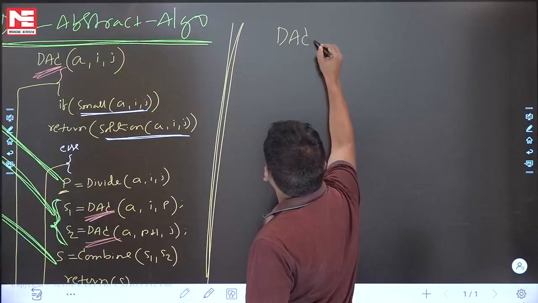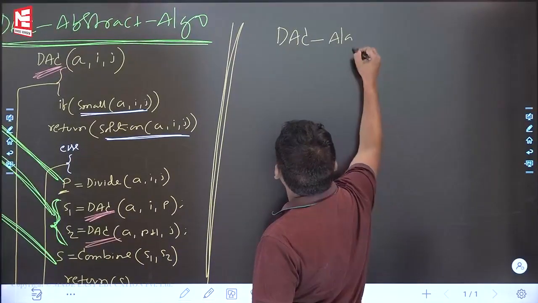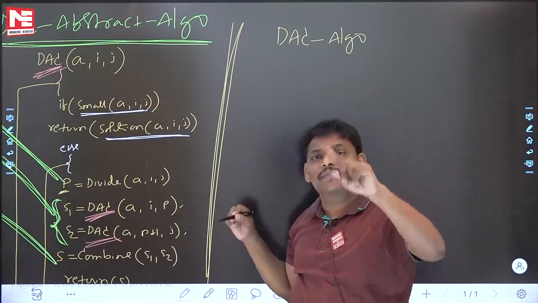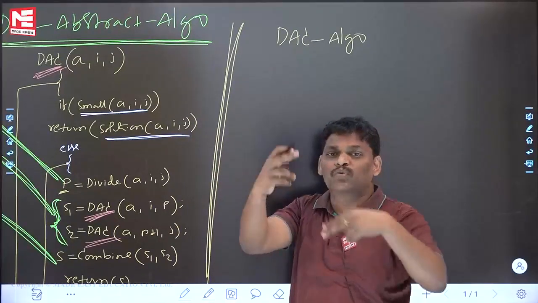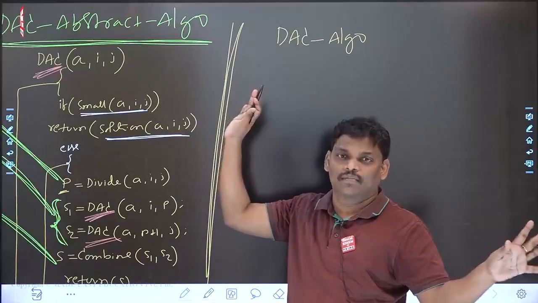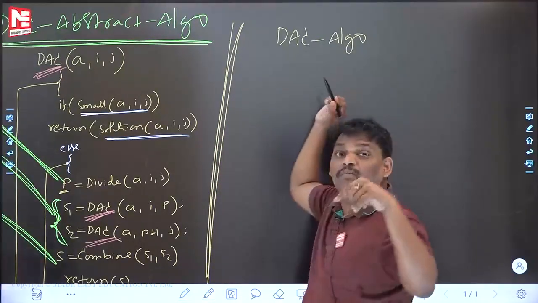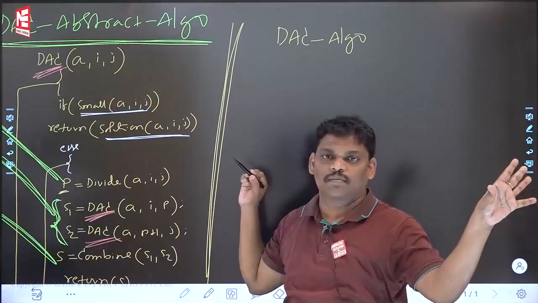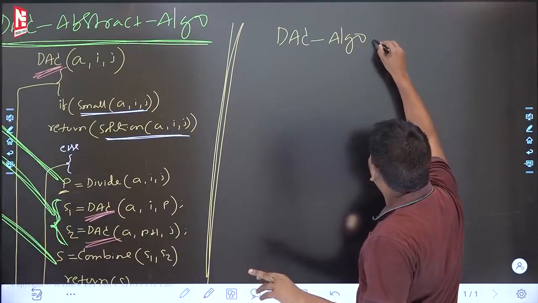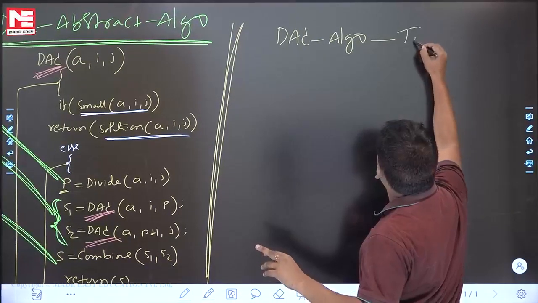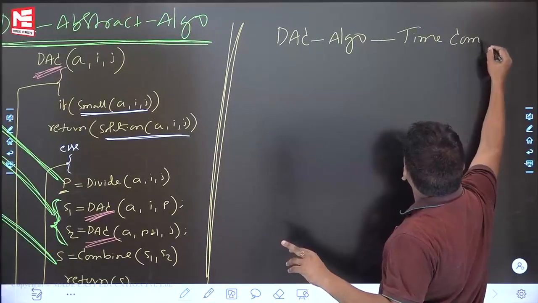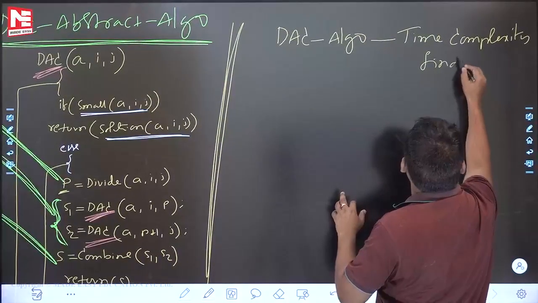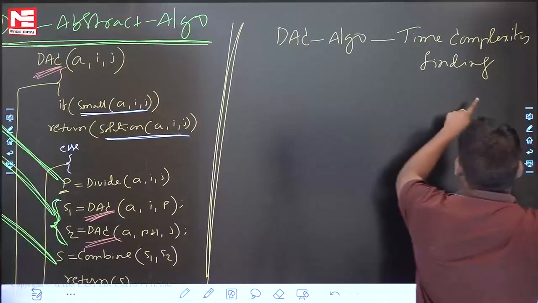Divide and conquer algorithm. There is a problem, and for that problem I wrote a divide and conquer algorithm. What is the meaning? To solve a particular problem using the divide and conquer technique, I designed the algorithm. Divide and conquer algorithm means that. Now, divide and conquer algorithm, time complexity finding. It is a major one, please be careful.